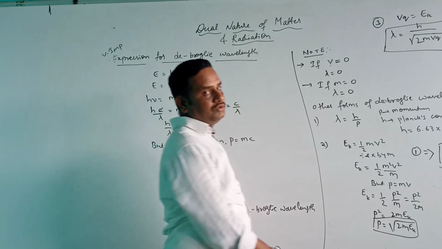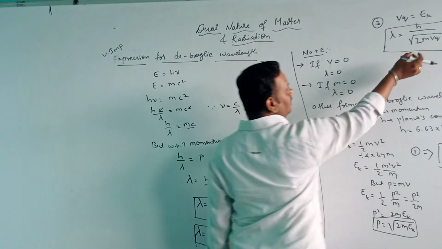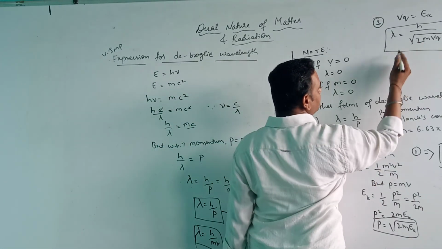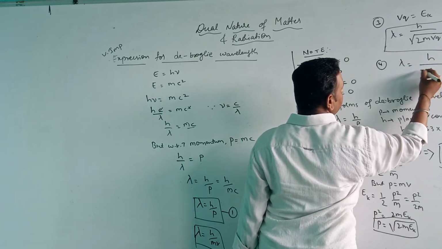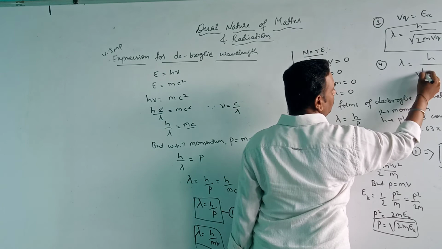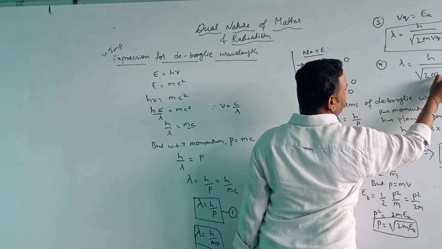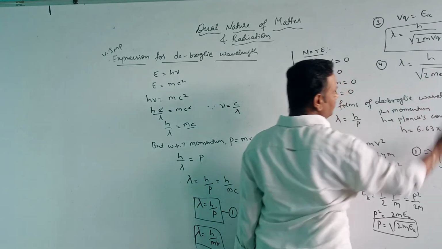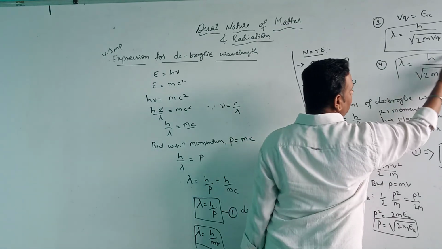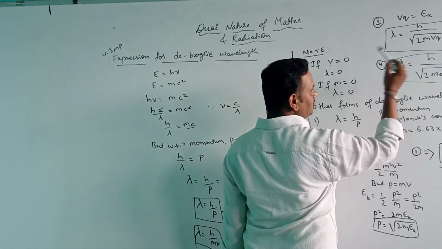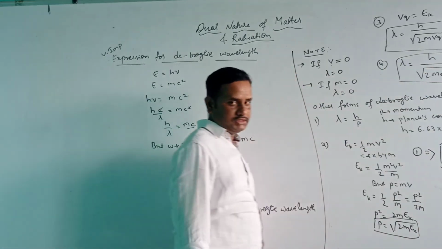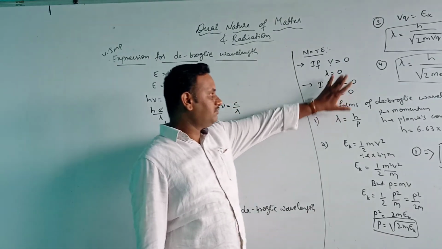If I have an electron in place of this charge, then lambda is equal to h by under root of 2 m e V, where e is the electron charge, V is the potential difference, and m is the mass.